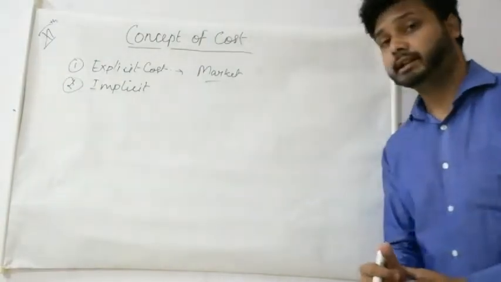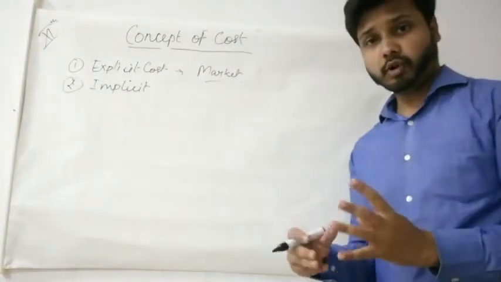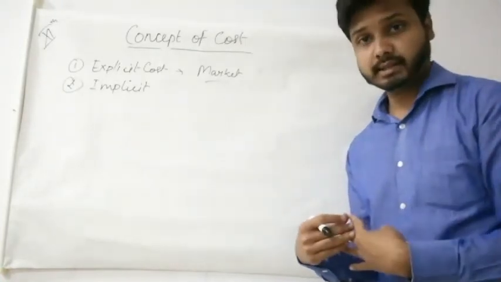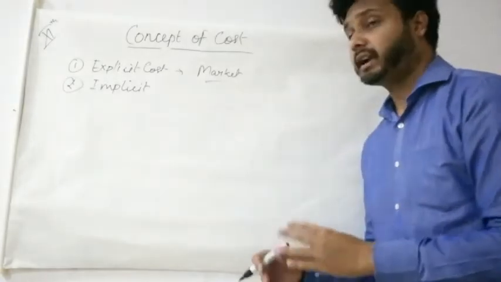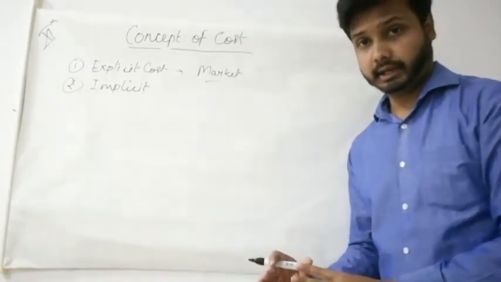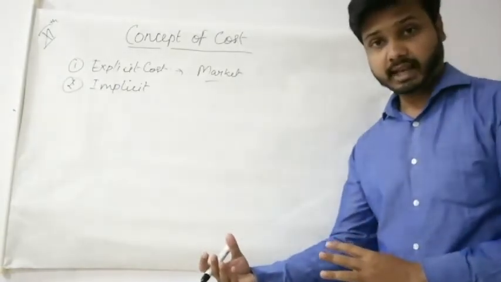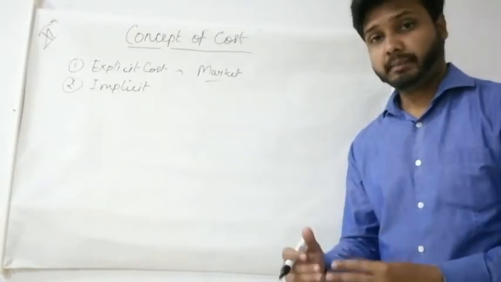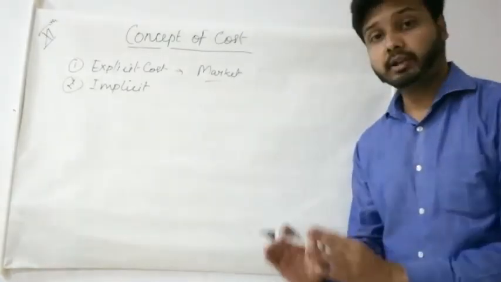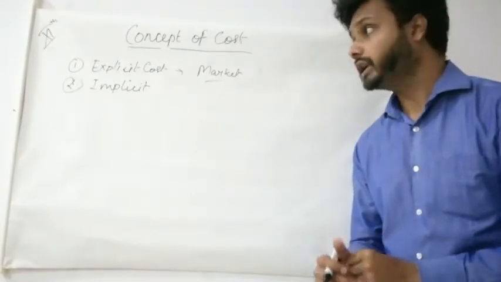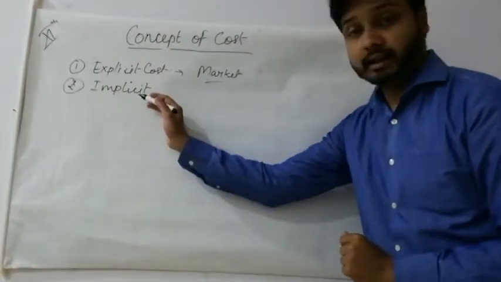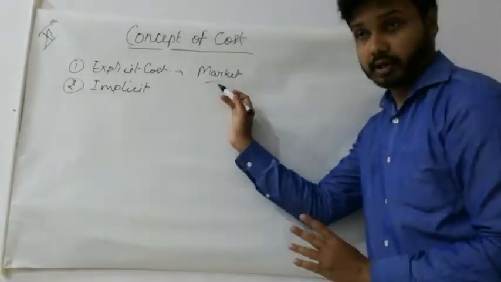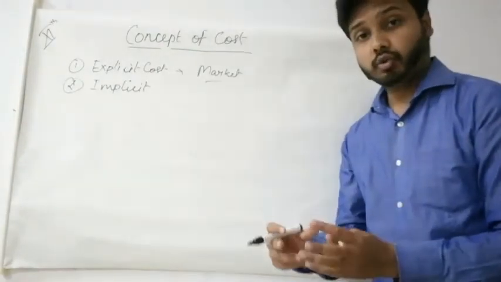Now what does implicit mean here? Suppose for our production process we need one building, and my business is there, my production is to be done, and I have my own vacant building. So instead of purchasing a building from the market or taking a building on rent, what will I do? If I have my own building, I will use my own building in the process of production. It simply means that under implicit cost we don't purchase the materials from the market, but we use our own materials.